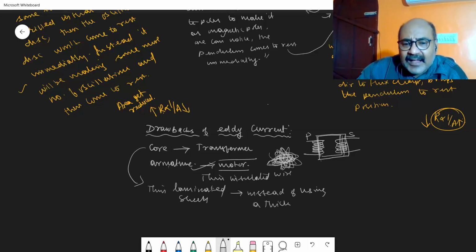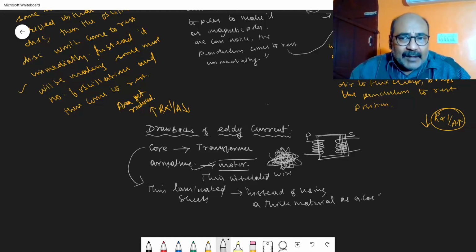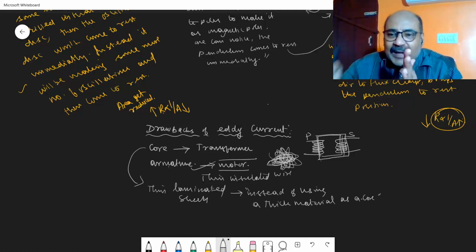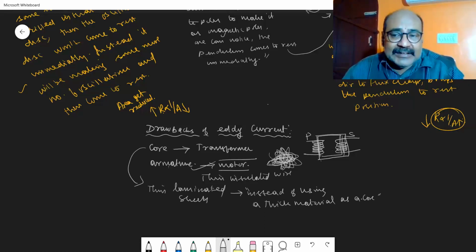Instead of a thick material as a core, the core is made up of thin sheets of material which are properly laminated, or properly insulated from one another.